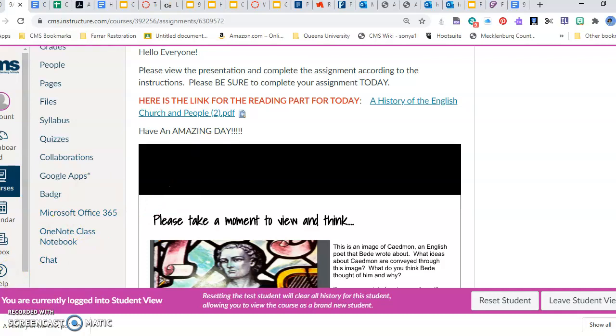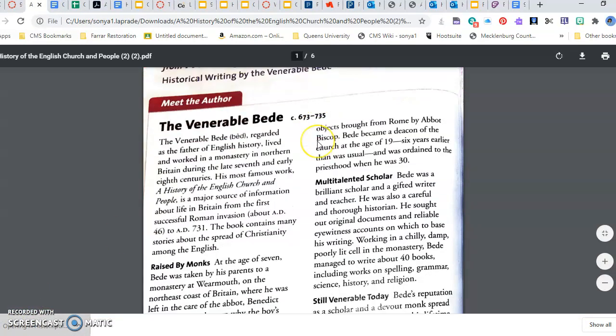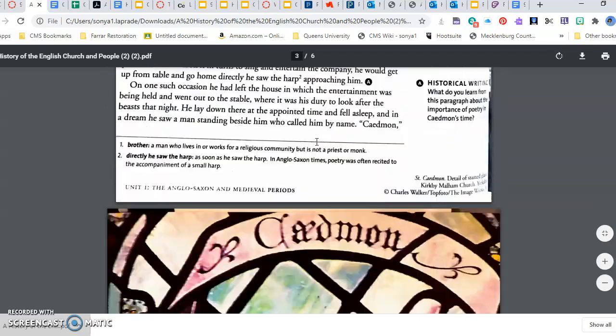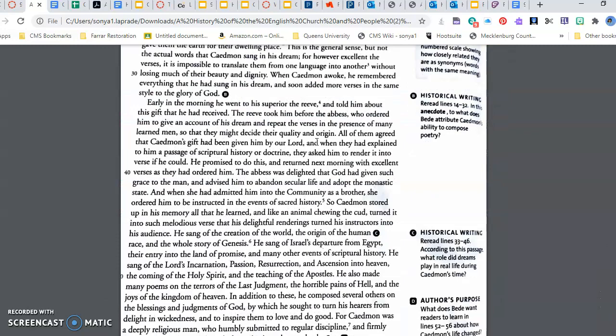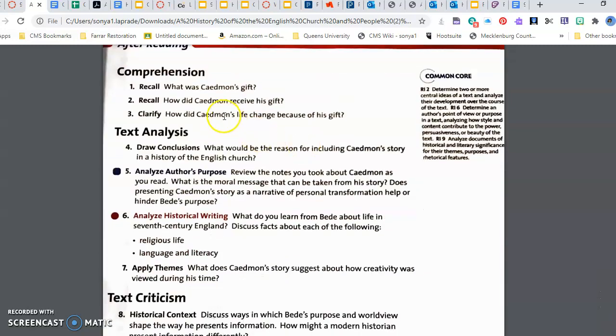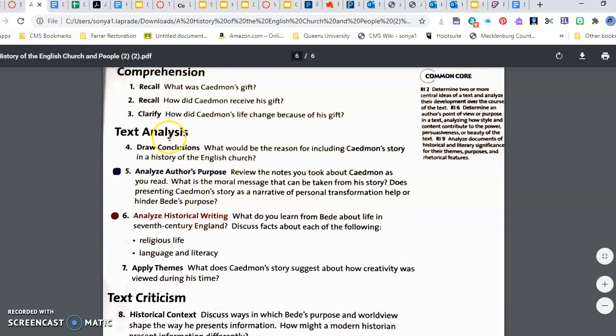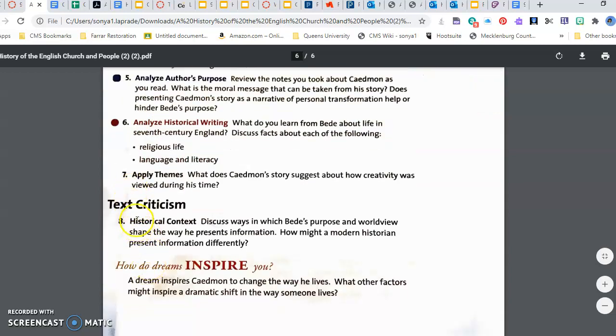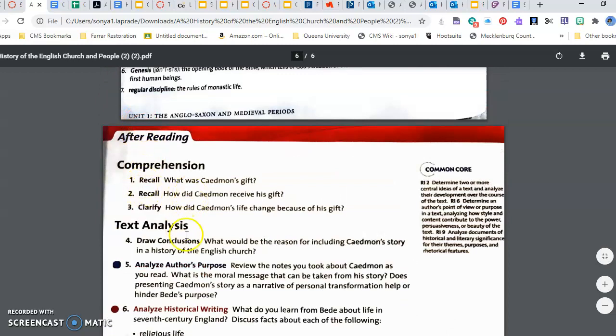So, of course, it will download here in the left of your screen. You'll open that, and here's the text for today. Okay, so you're just reading these pages, and afterwards you're answering these questions. And you'll notice comprehension, the 2 recalls and the clarify, text analysis, and text criticism. So it'll be 8 in all. So these will be your prompts.